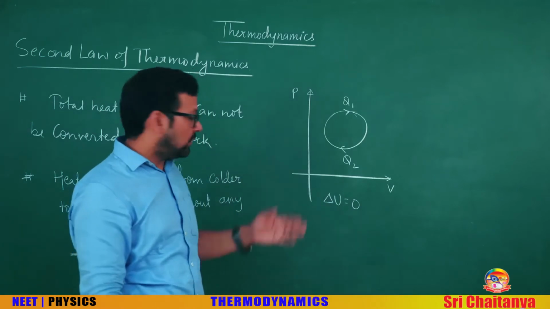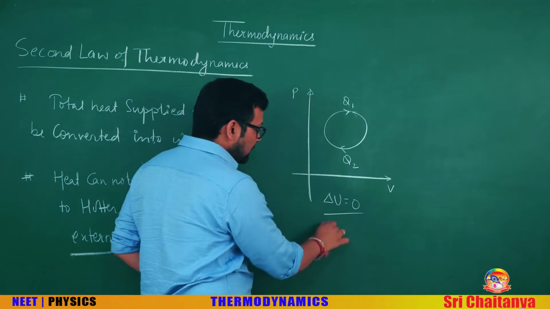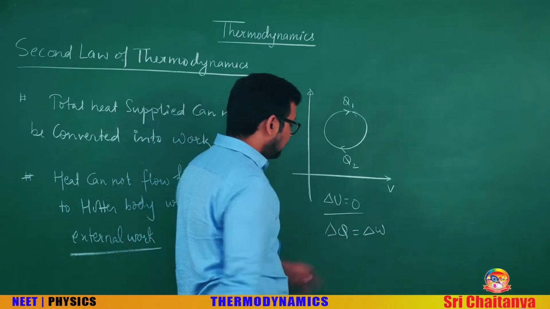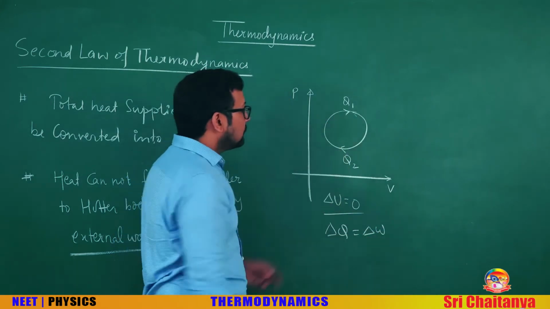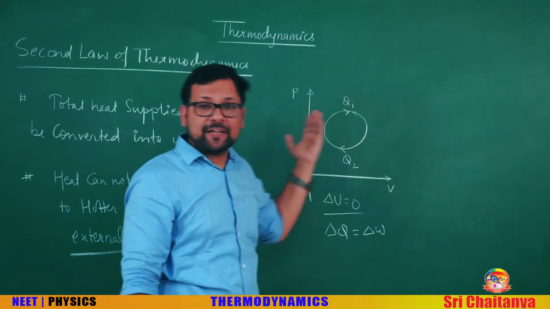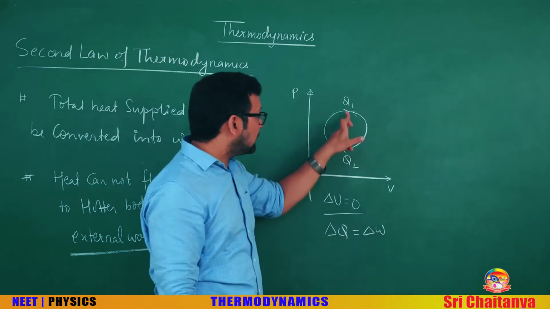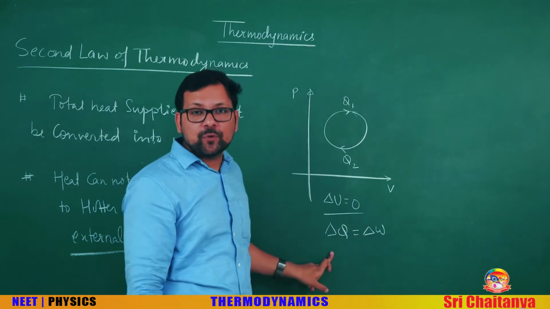Obviously you are aware of this. As delta U is 0, what is delta Q? Delta Q is delta W. In the upper arrow you can see volume is increasing, so there is an expansion. So what is work? Positive. If work is positive, heat, equal to delta W, is also positive.